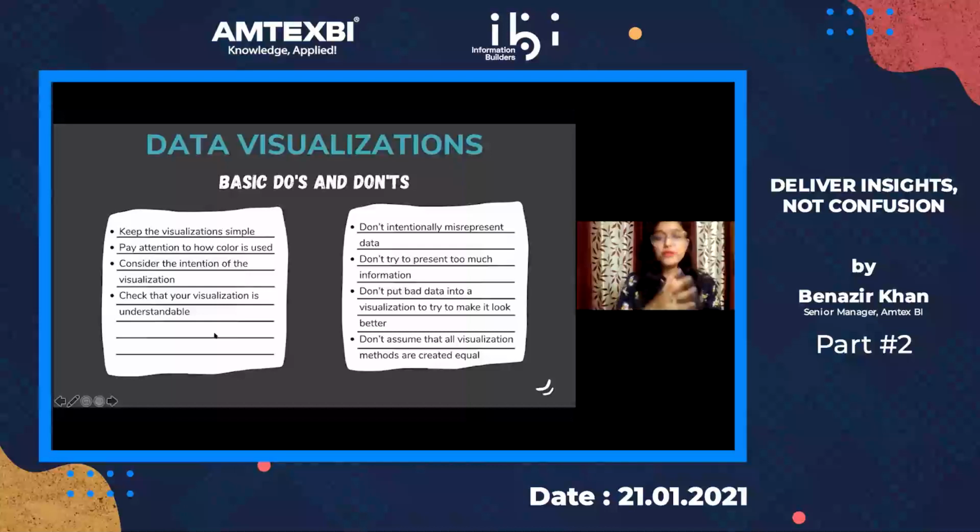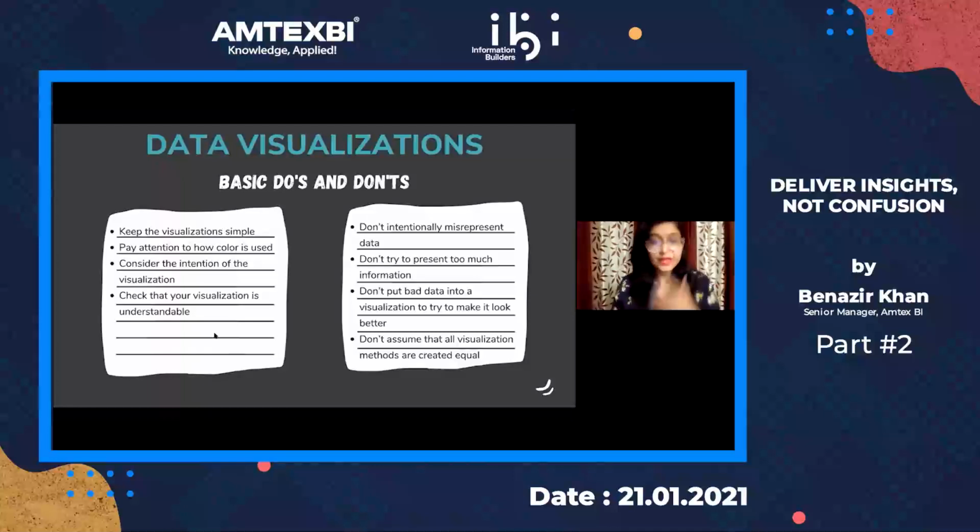Now, a couple of visualization basic do's and don'ts. You've got to keep it simple. Be mindful of the colors that you use, and make sure that your visualization is understandable. Go ahead and make some user tests. Talk to some people, have them come check out your visualization and see how they interact with it. Don't search for users who will be able to understand it, but rather go for the actual audience that this is intended for.